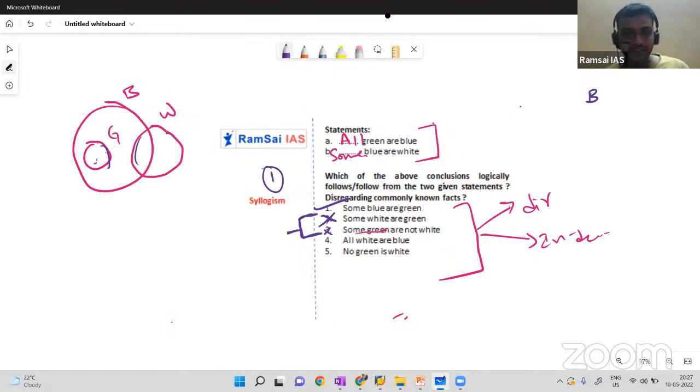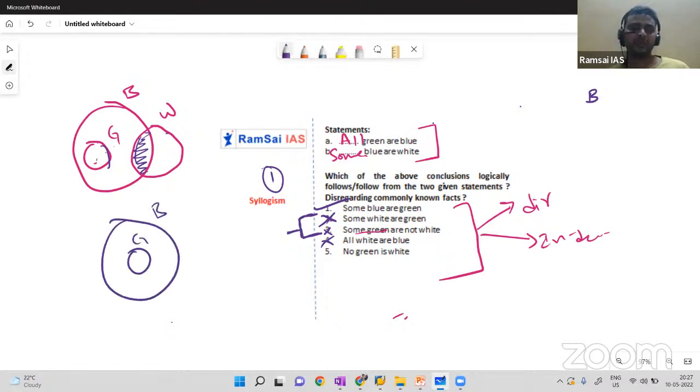The fourth one, all whites are blues. Yes, some whites are blues, but all is not possible. Next, no green is white. Possibility is there, but not guaranteed, because the diagram can be like this: green, blue, white. Then how can you say no green is white? We have to consider it.